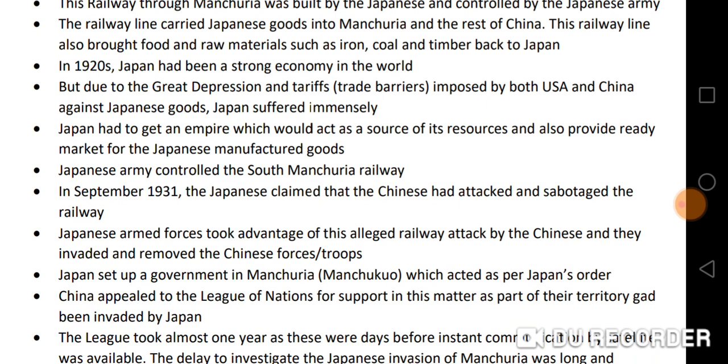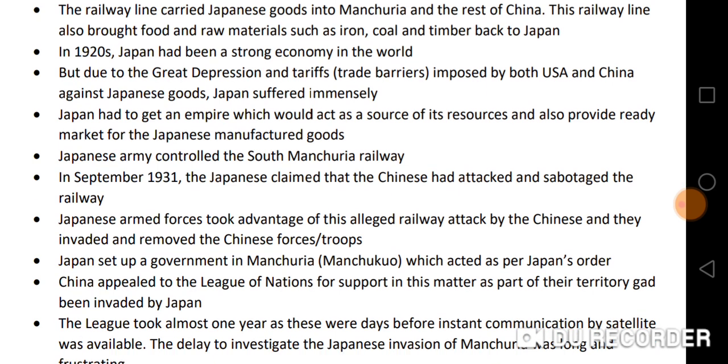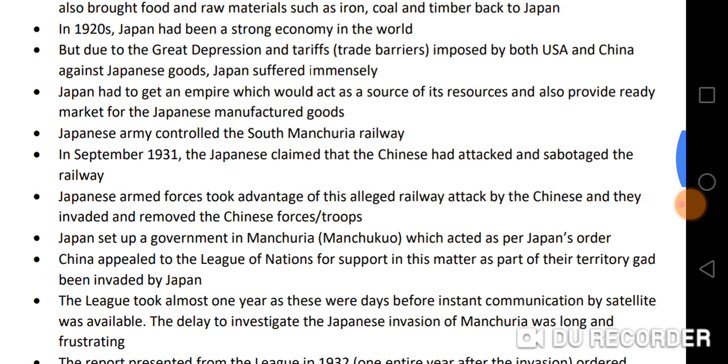In the 1920s, Japan had been a strong economy in the world, but due to the Great Depression, high tariffs, and trade barriers imposed by both the USA and China against Japanese goods, Japan suffered immensely. So, Japan needed an empire which would act as a source of its resources and also provide a ready market for Japanese manufactured goods.